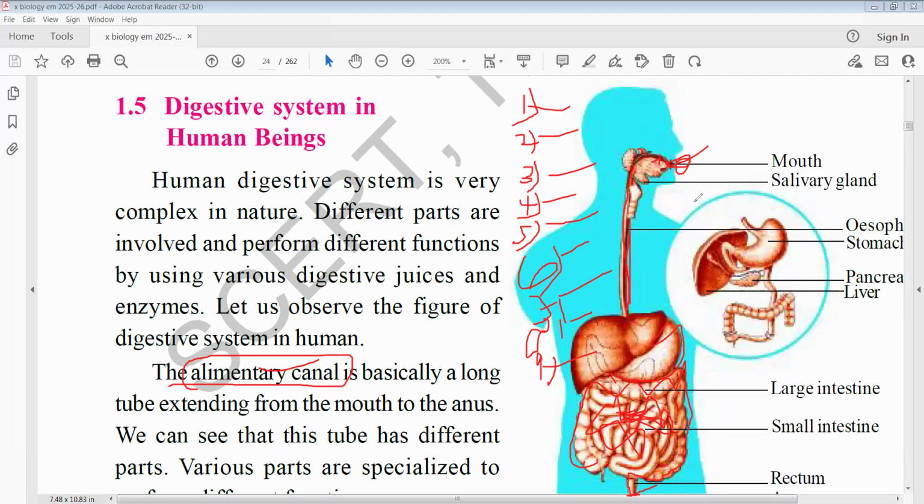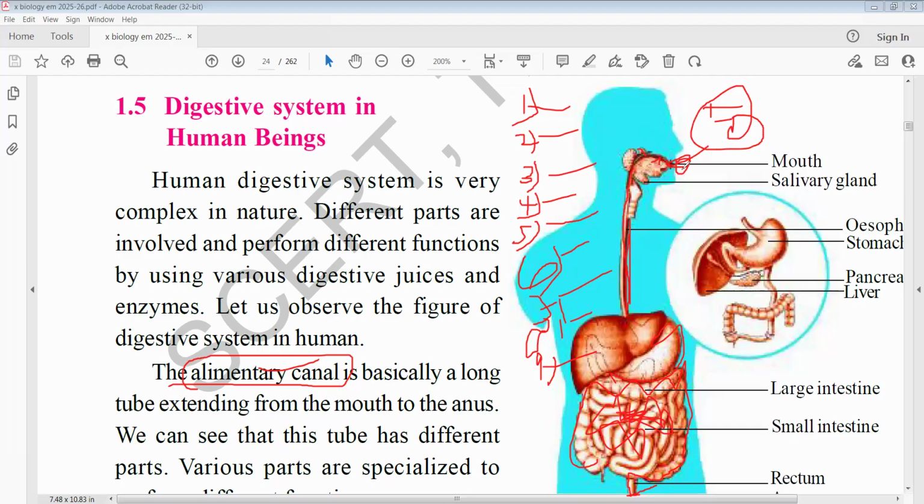Mainly, when you take food in the mouth, physical as well as chemical changes occur. Keeping food into the mouth is called ingestion. It is important: not injection, ingestion.